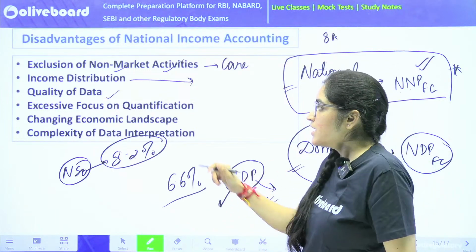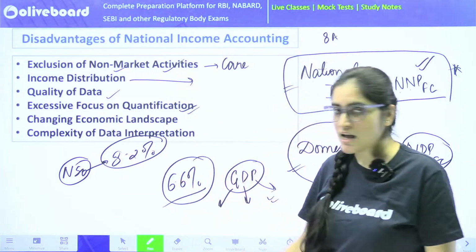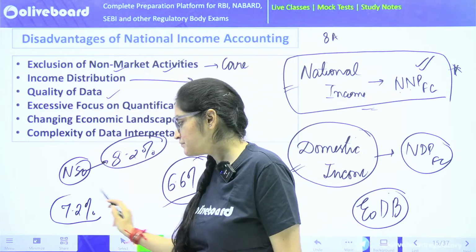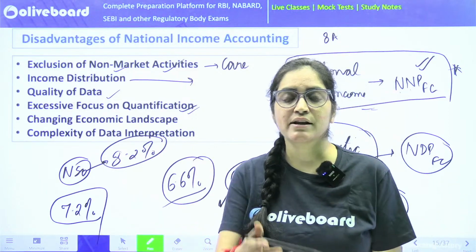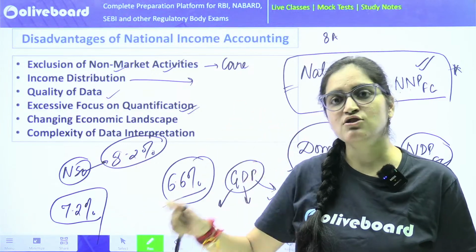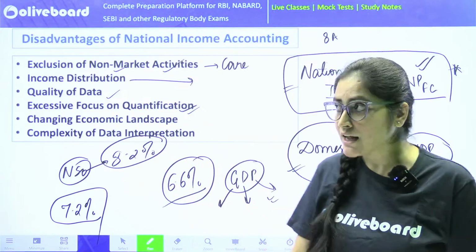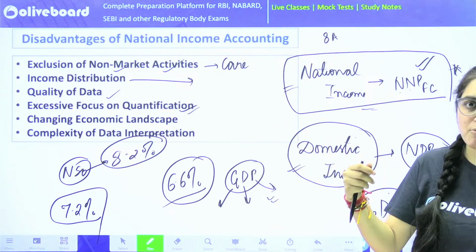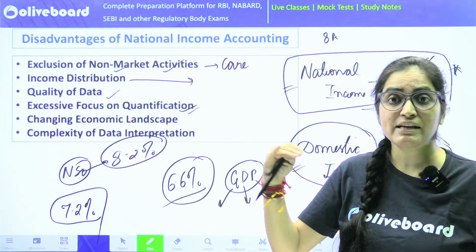The other thing is excess focus on quantification. You are just focusing upon a number, 6.6%. RBI said in this monetary policy, 7.2% GDP growth. But when I say 7.2%, I am not talking about the literacy level. I am not concerned about the unemployment rate. So this mere quantification of national income will not show the true picture of economic growth. It can be that economic growth is happening, the numbers might be increasing, but at the same time, jobs are not being created. That we are going to see in our employment elasticity part.